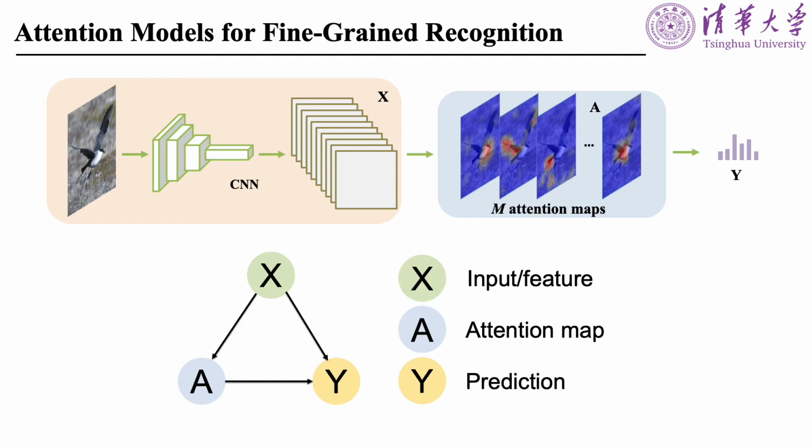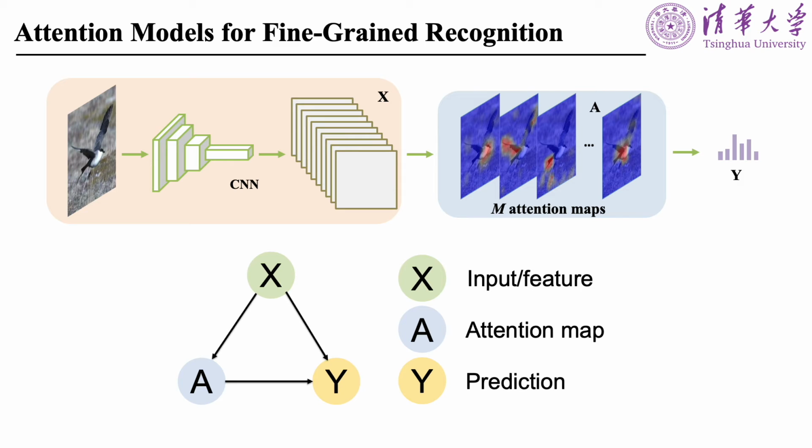Our method is designed for attention models for fine-grained visual recognition. Given an image and the corresponding CNN feature maps X, the visual spatial attention model aims to discover the discriminative regions of the image and improve the final prediction Y by explicitly incorporating structural knowledge of objects. This model can be reformulated using the language of causal graphs.